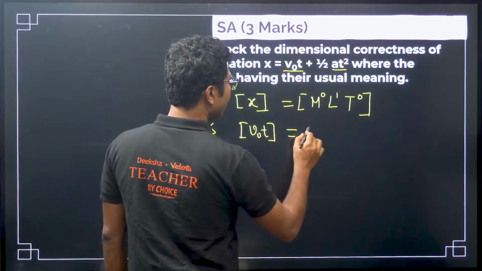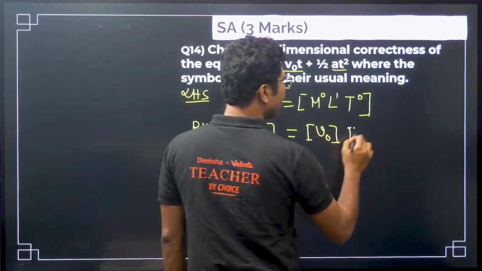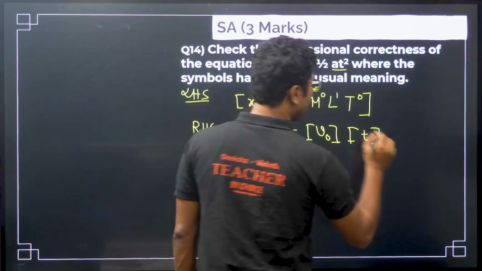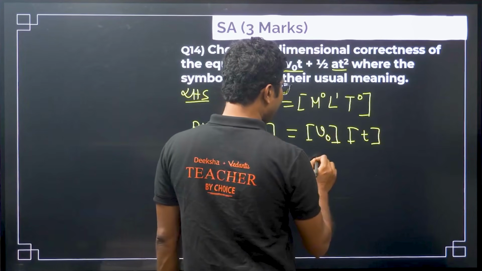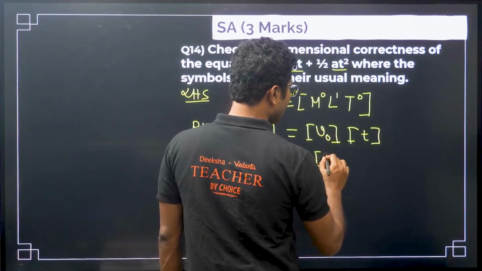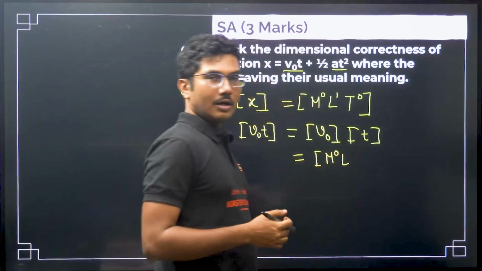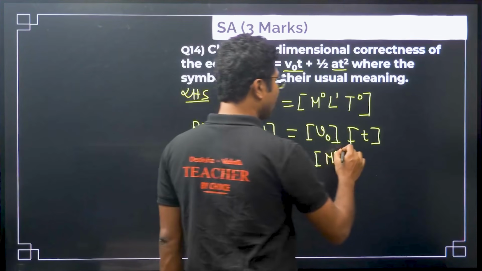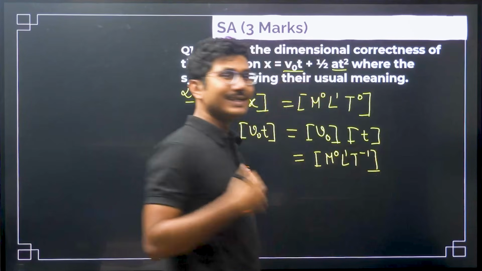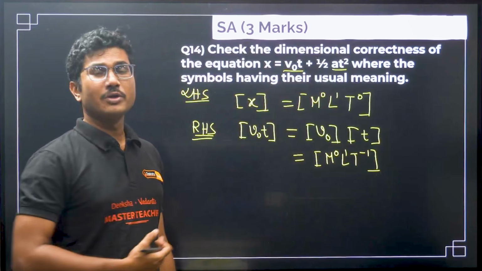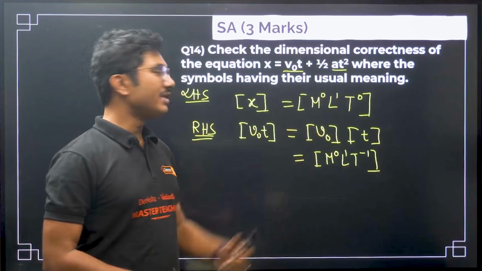So what is the dimension of v naught t? It means the dimension of v naught and the dimension of t, and you have to multiply them. What is the dimension of v naught? Obviously mass is not there, length 1, T to the power of minus 1. In case you forget the dimension, try to remember its SI unit. That is very helpful. So v naught is a velocity.